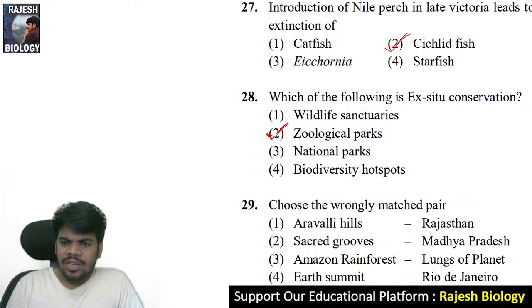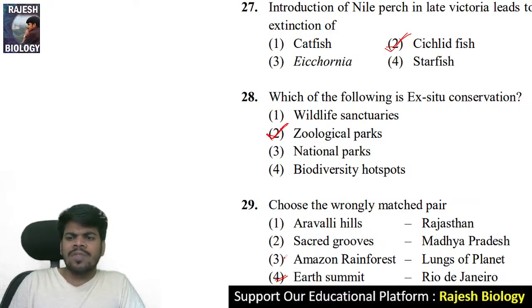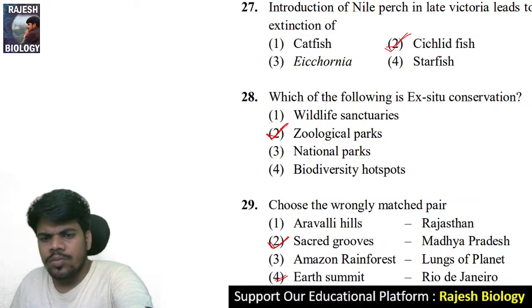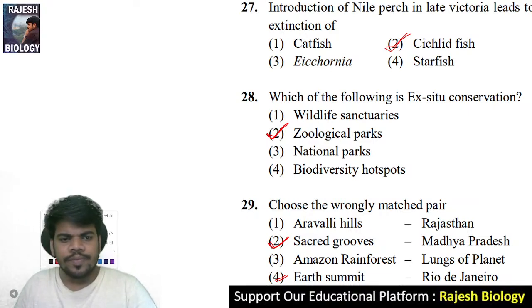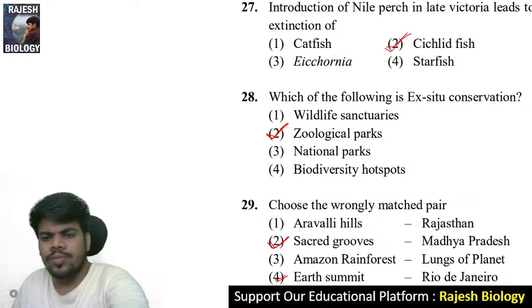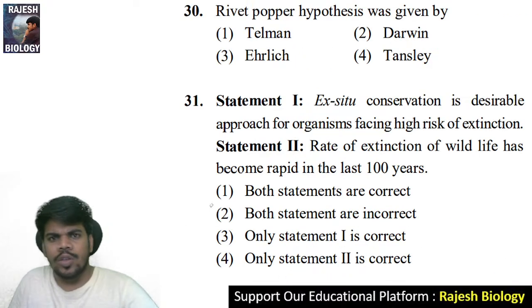Aravali Hills, Rajasthan, correct. Yes, we already discussed. Earth Summit, Rio de Janeiro, correct. Amazon rainforest is known as the lungs of the planet, correct. So the right answer is 2. Next is 30th question.